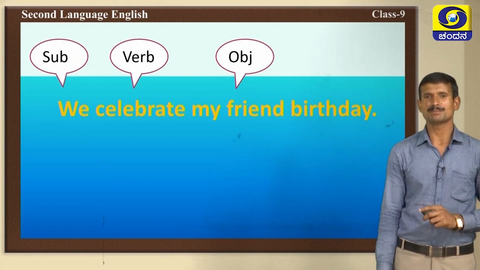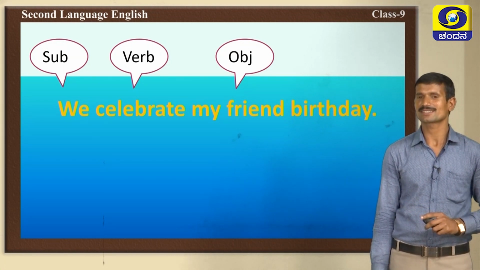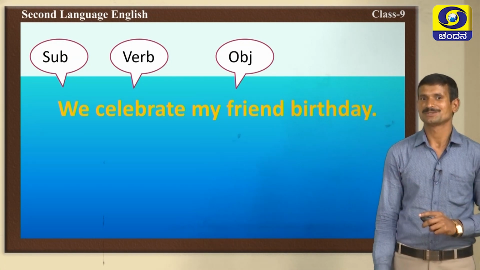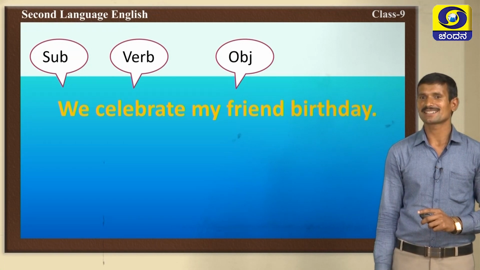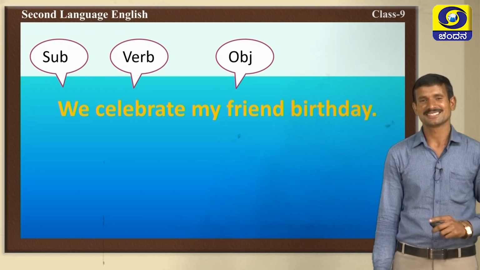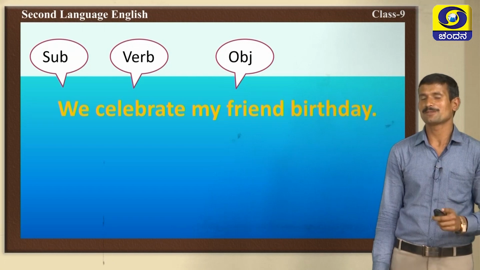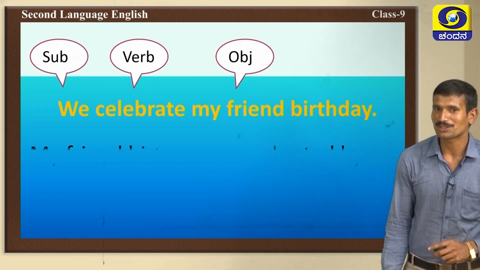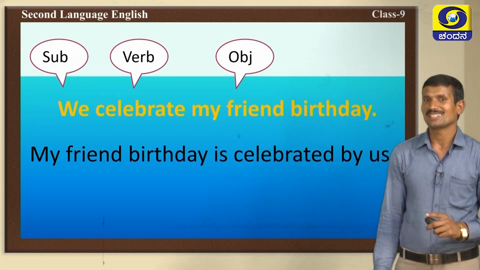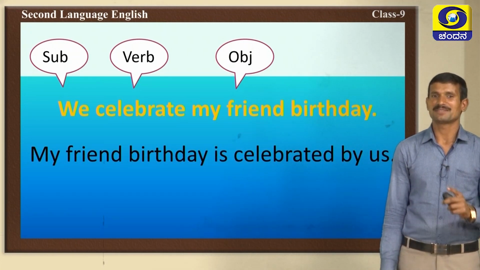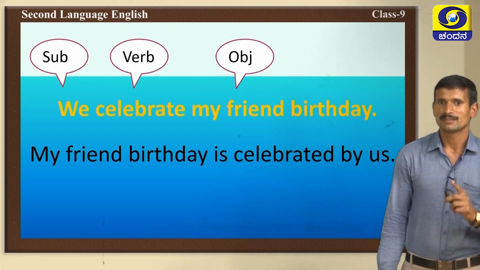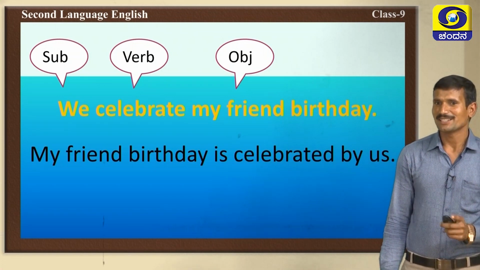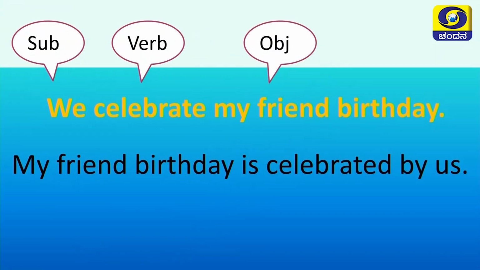Then, my friend's birthday is a singular noun. Celebrate is present form. So, we should use is only. Very good. Verb 1 changes into verb 3 form, celebrated by us. Why should we use us?